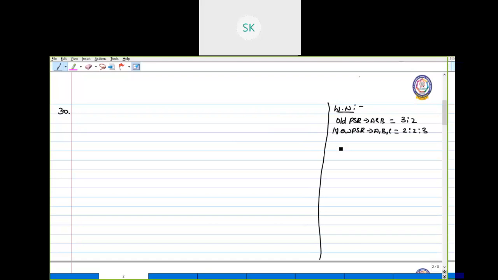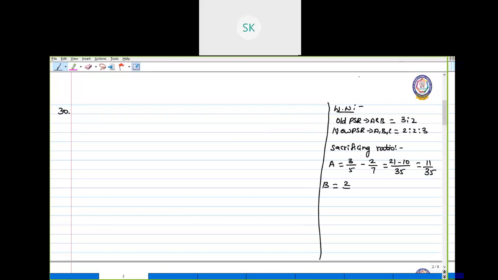Okay. So now to find out the sacrificing ratio, for A, when we subtract the new ratio from the old ratio, we'll get the sacrificing ratio. So 3 by 5 minus his new ratio 2 by 7. So 35, 11 by 35.